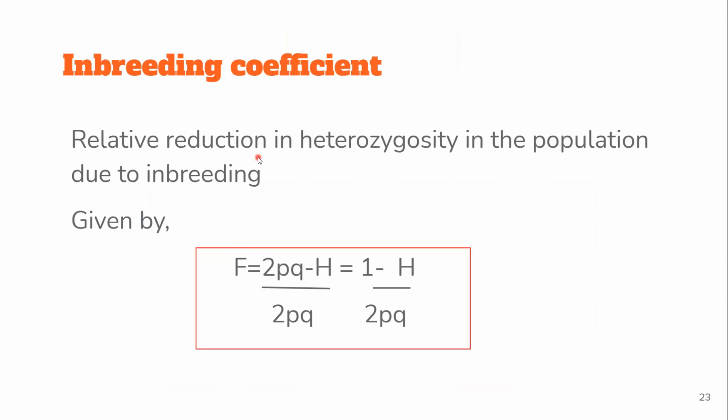So how do we measure this? The relative reduction in the population is given by capital F equal to 2pq minus h upon 2pq. If you separate this, you get 1 minus h upon 2pq. Now, what is this h? The 2pq comes from the heterozygous frequency of Hardy-Weinberg, correct? Because we had p square plus 2pq plus q square. So this 2pq is accounted for in Hardy-Weinberg, and h is the new population frequency. You will understand what I mean when we see this question.